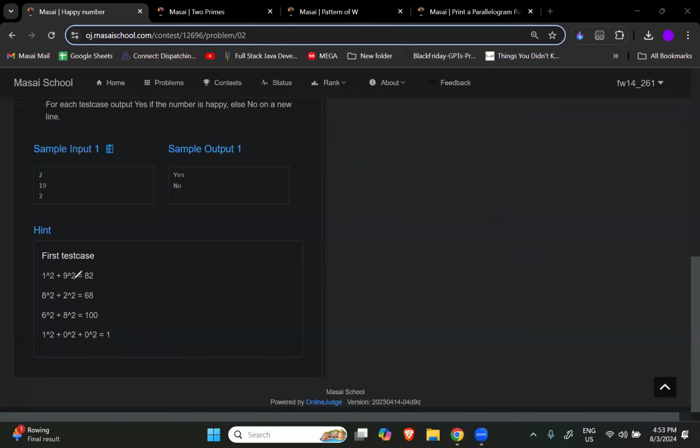Now just tell me one thing before moving to the coding. Now I will code it for sure. So let's talk about dividing the number, how the actual flow will be. Can you guys try to tell me? If I am talking about 19, I want the sum of the squares of its digits, right? I want the answer to be 82. How am I going to achieve this here?